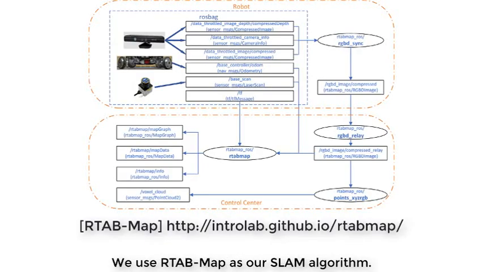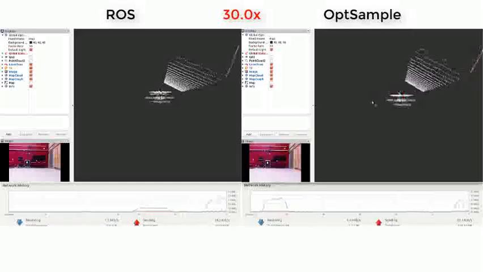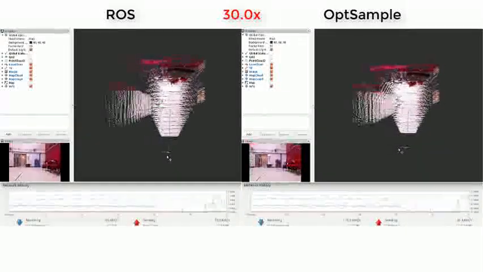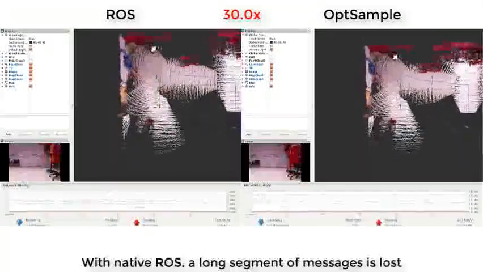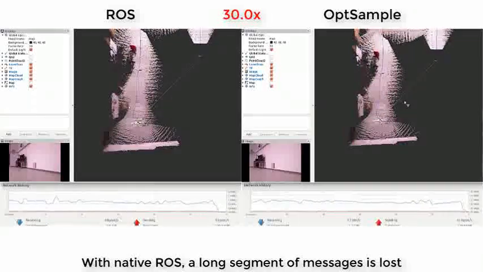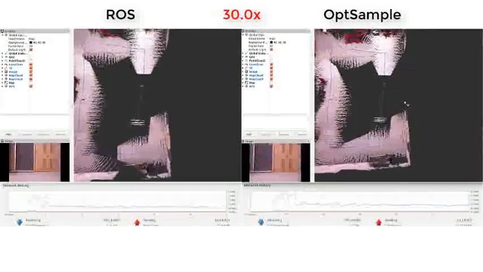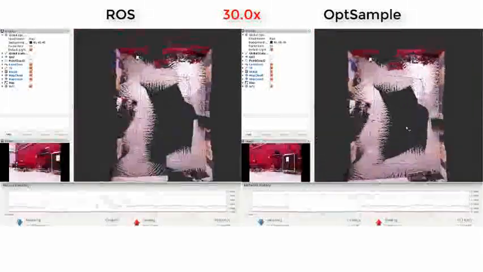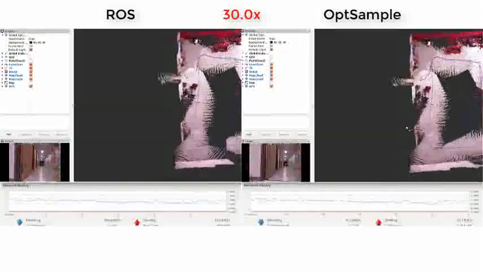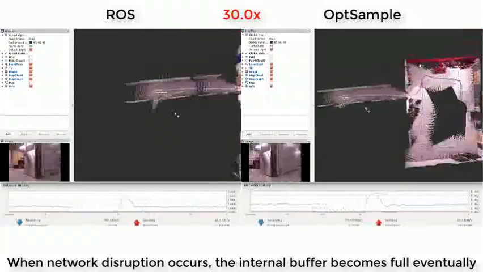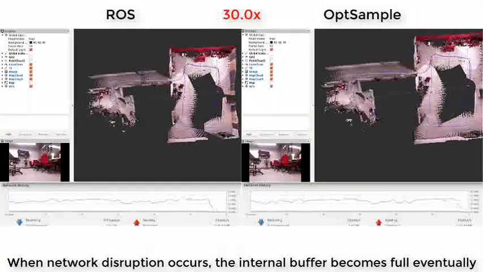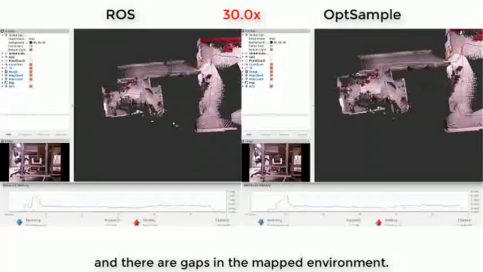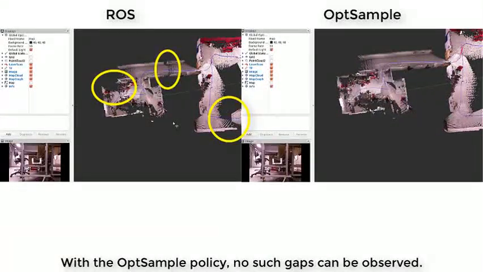The third application is SLAM. We use RTAB-Map as our SLAM algorithm. The network is disrupted several times. With native ROS, a long segment of messages is lost and there are gaps in the mapped environment. With the OptSample policy, no such gaps can be observed.